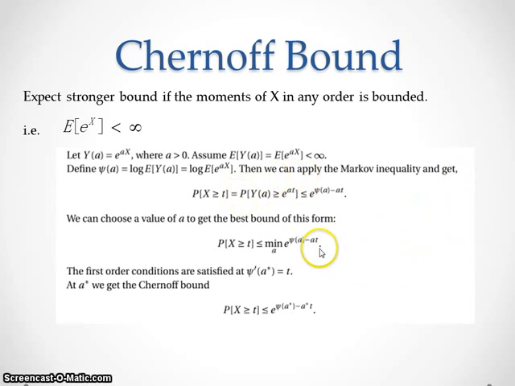We just take the first order derivative and set it equal to 0. So we get that at the optimal point a star, phi prime is equal to t, and at this point we get the best Chernoff bound. It is an exponential bound.